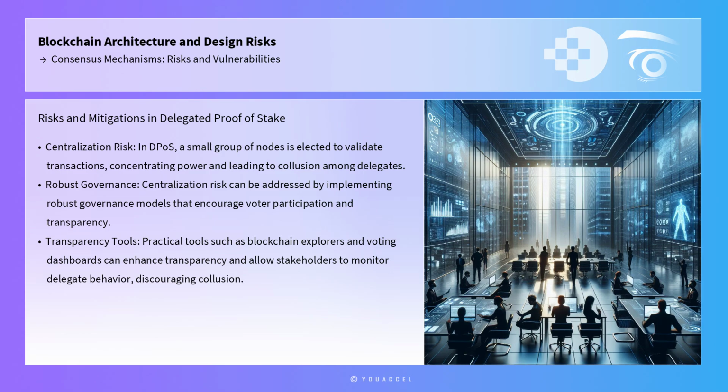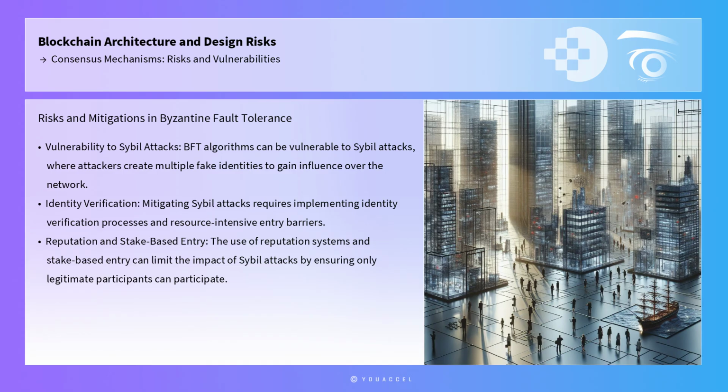Delegated proof of stake, as utilized by networks like EOS, introduces another layer of risk through centralization. In DPoS, a small group of nodes is elected to validate transactions, which can concentrate power and lead to collusion among delegates. This centralization risk can be addressed by implementing robust governance models that encourage voter participation and transparency. Practical tools such as blockchain explorers and voting dashboards can enhance transparency and allow stakeholders to monitor delegate behavior, thereby discouraging collusion.